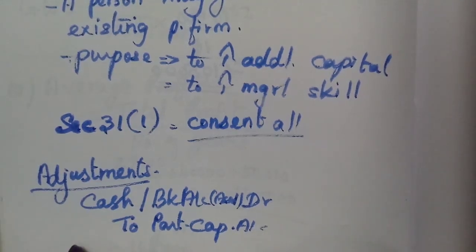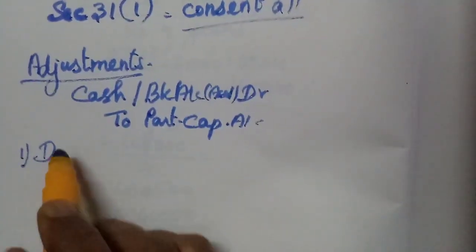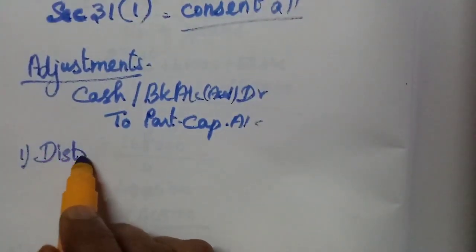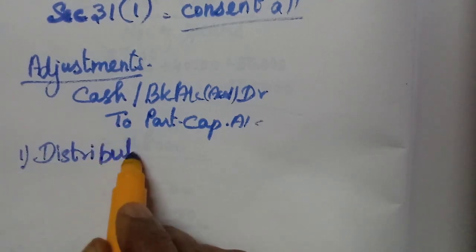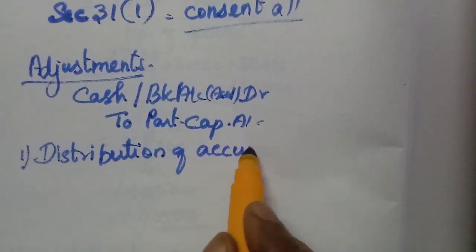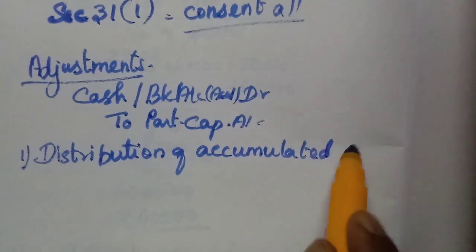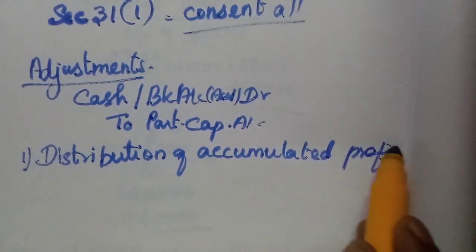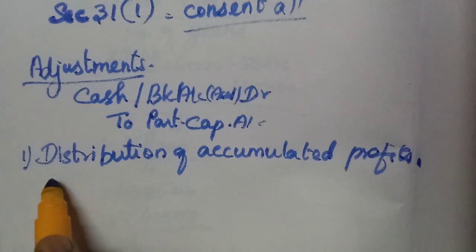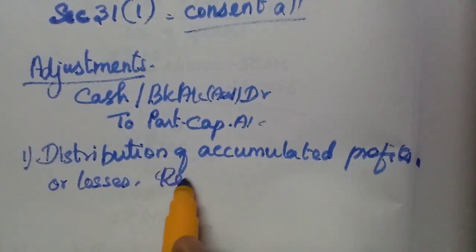Now, what are the adjustments that we have to make? The first one is distribution of accumulated profits or losses, then any reserves.